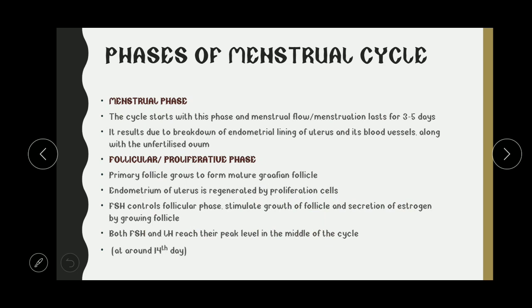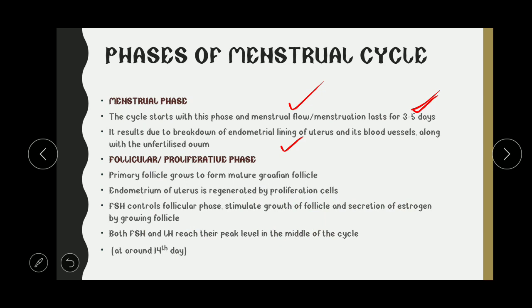So what are the phases? First of all, the menstrual phase. The cycle starts with the menstrual flow, and this lasts for 3 to 5 days. You have to remember the duration, and also the changes associated with the follicle and the uterus. There is the breakdown of the endometrial lining, and it is shed along with the blood vessels and the unfertilized ovum. The unfertilized ovum is shed along with the blood vessels and the other endometrial lining tissues.